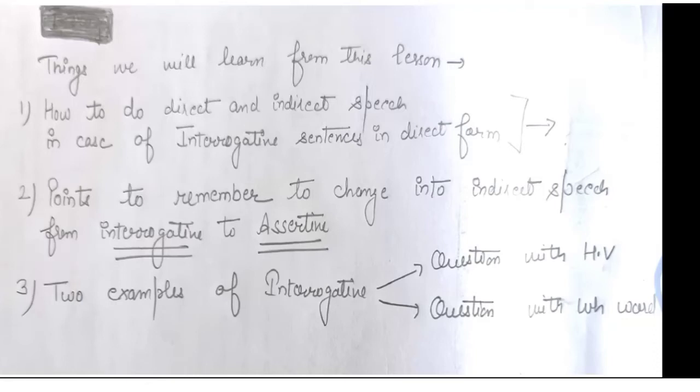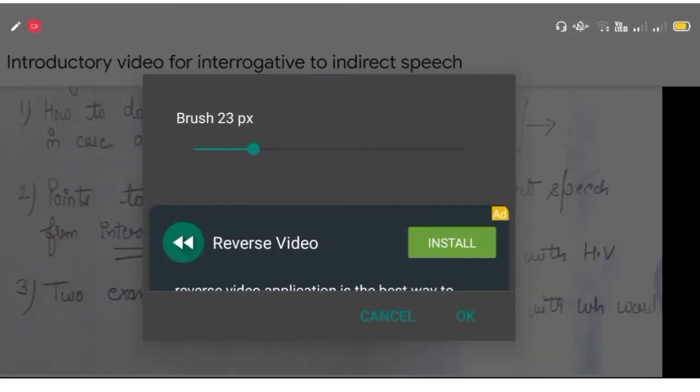In this video, you can see what we are going to do. We are going to talk about different things of direct and indirect speech, especially about the interrogative sentences, as you can see on the screen. That's what we're going to do.